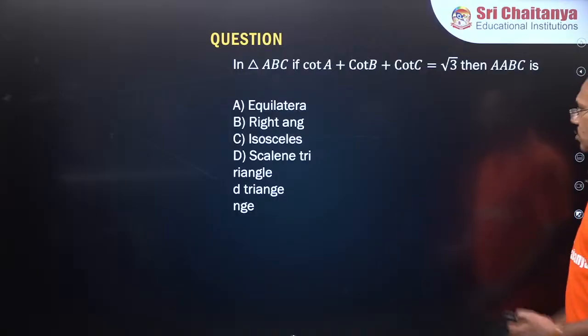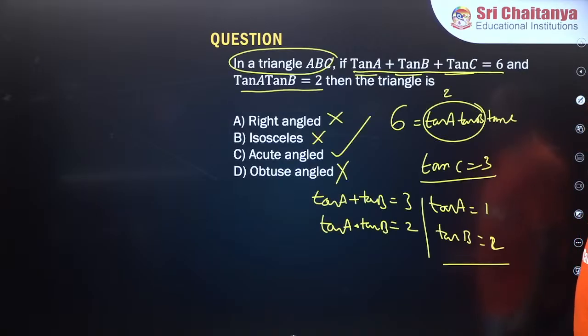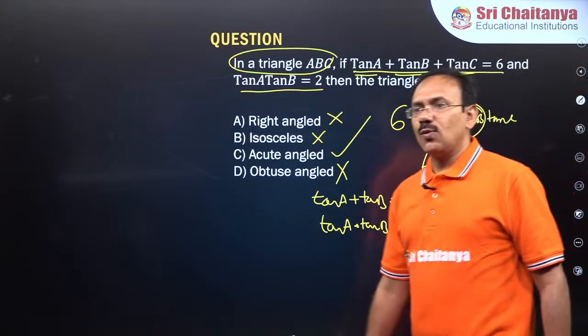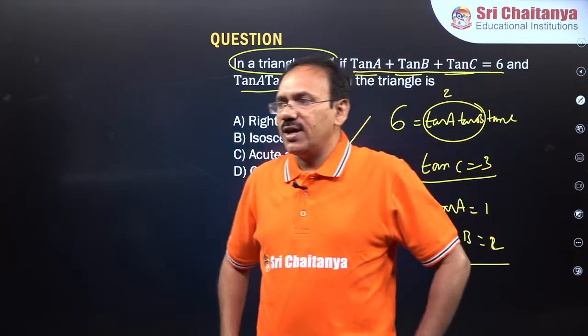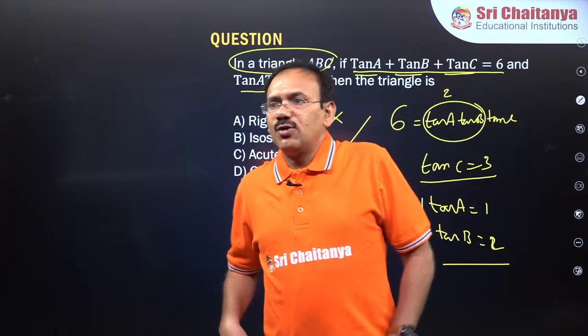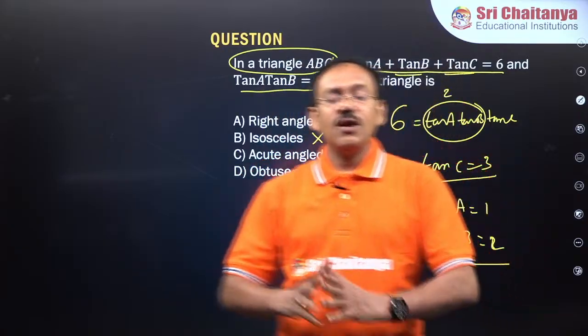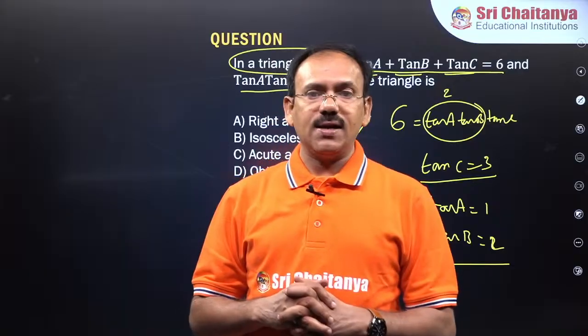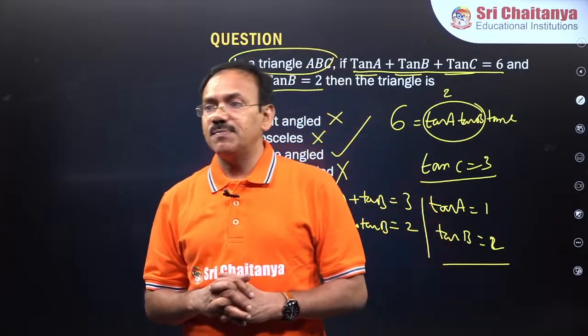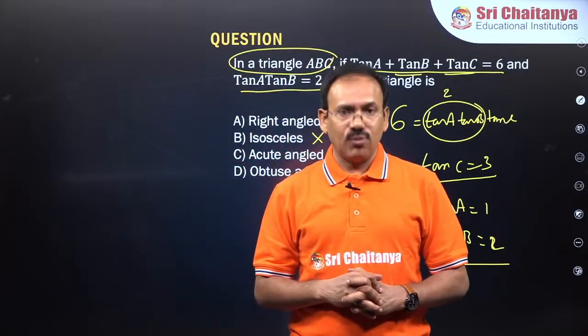So before we go to this question, dear students, what did we learn today? What are the important points in today's discussion, guys? In today's discussion, important points were, we discussed compound angles. Compound angles means combination of two or more angles.